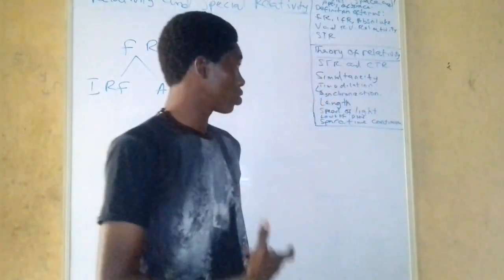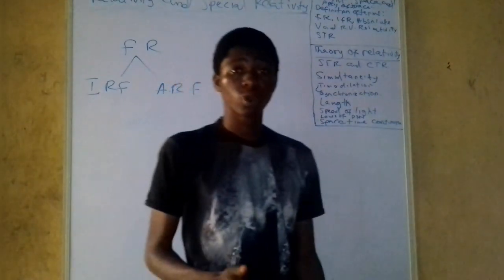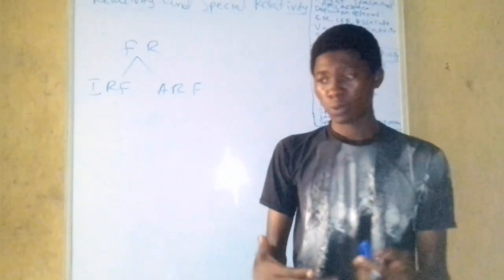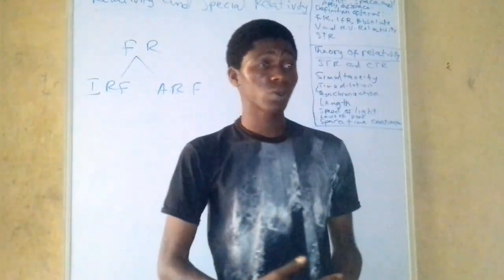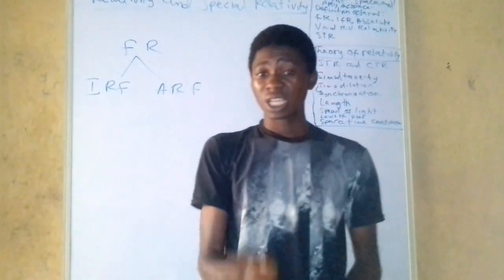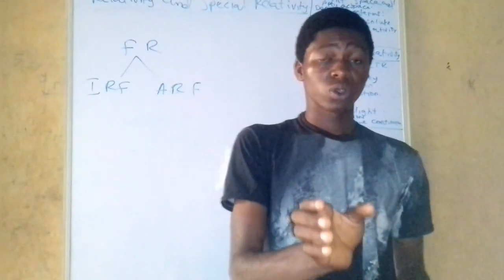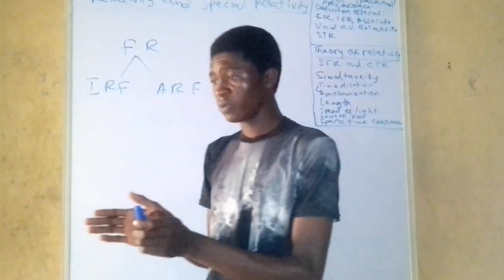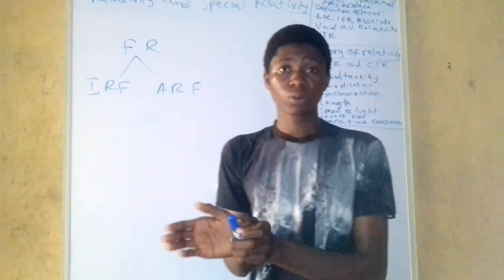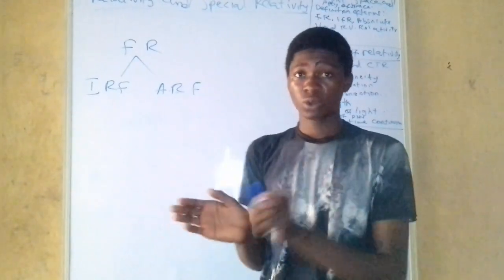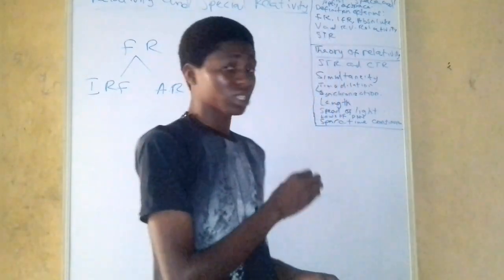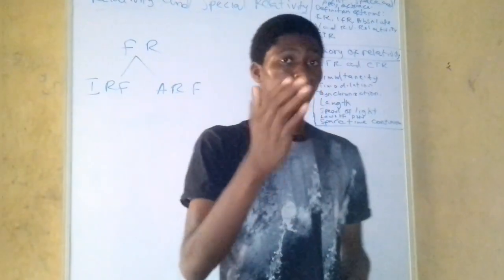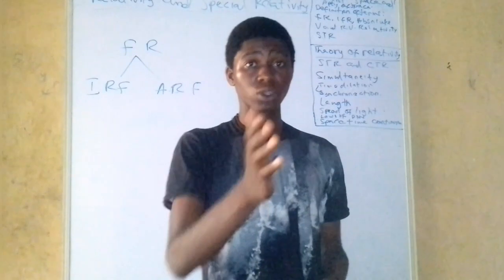Now another thing that we also talk about is the simultaneity of events. What do we mean by simultaneity? Simultaneity here means events that are happening at the same time. Now it is believed right from the time of Galilean relativity that events that are simultaneous for me can also be simultaneous for you where you are now, no matter the speed you are moving.